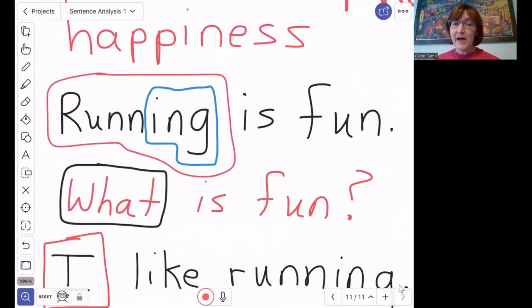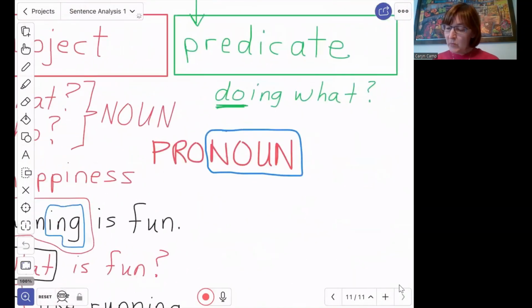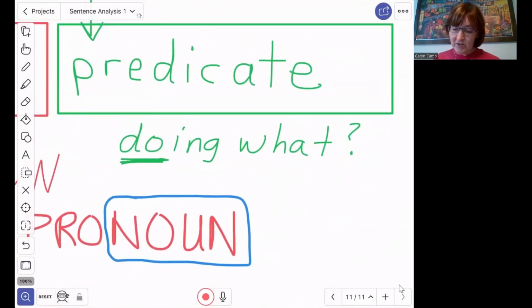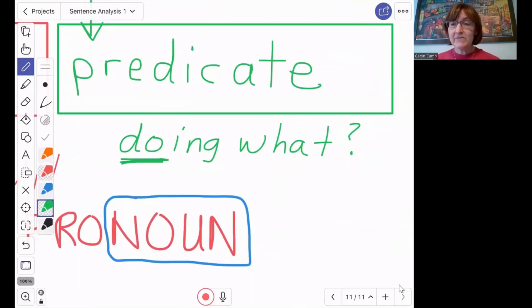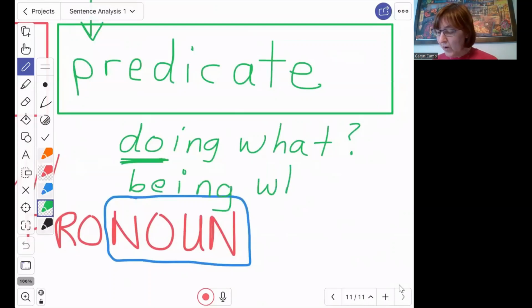What is this sentence about? Running. But there's no action happening here. Nobody's running. We're just making a statement. We're just saying something. But actually, nobody's doing anything. How can this be a sentence? Well, there's one other question that a predicate can answer. If it does not have an action verb in it, then it has what we call a being verb. And it answers the question, being what?